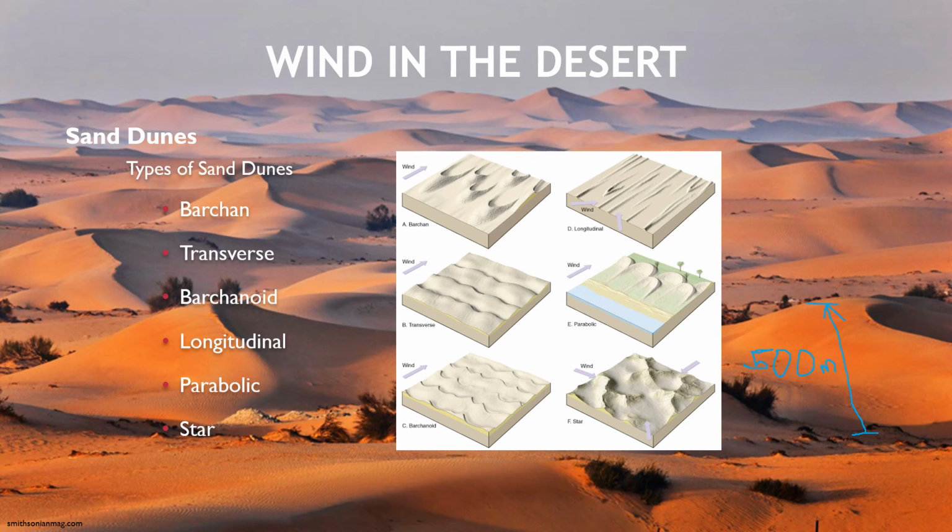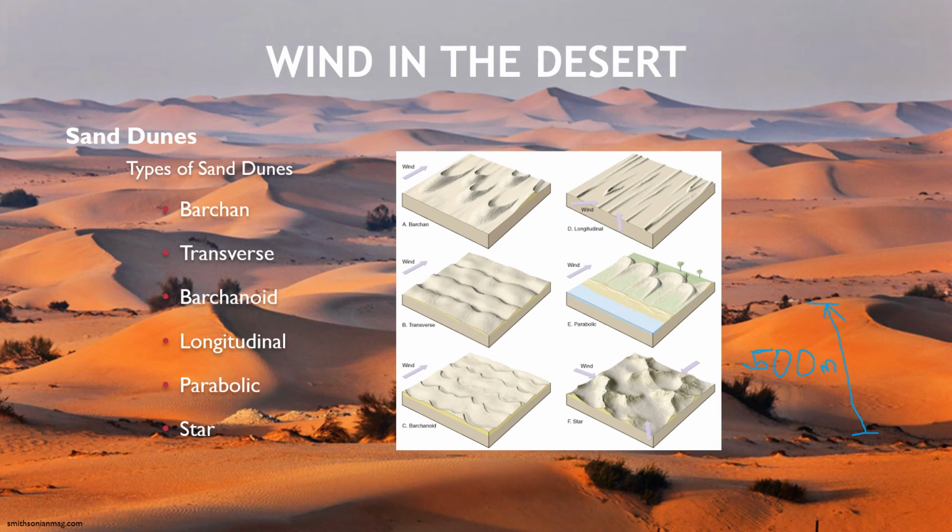Sand dunes form when there is a ready supply of sand, steady wind, and some kind of obstacle to trap some of the sand. So when moving air slows down on the downwind side of a barrier, the sand grains fall out and form a mound, which eventually turns into a dune. Dunes can cover enormous areas and rise up to 500 meters in height.